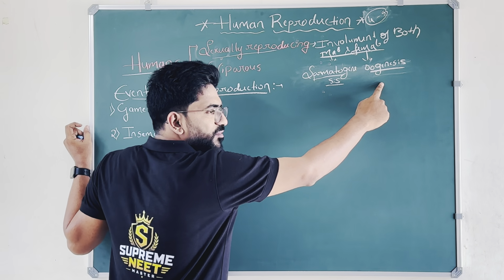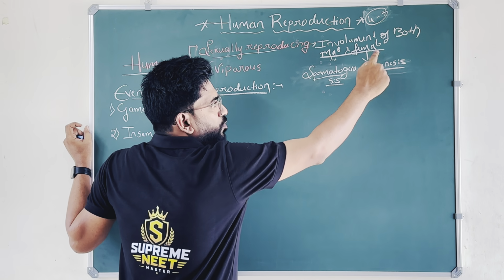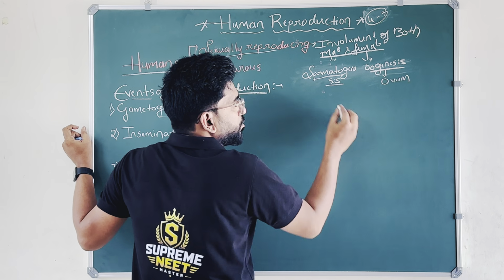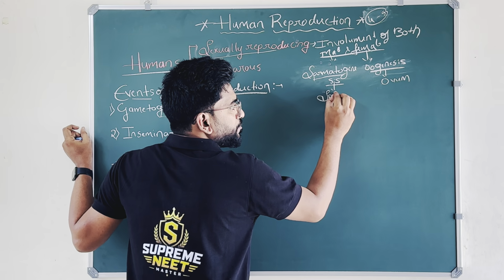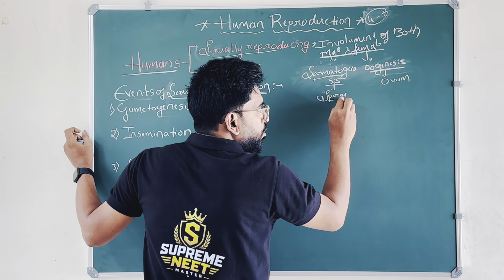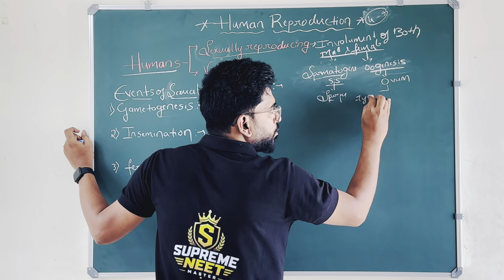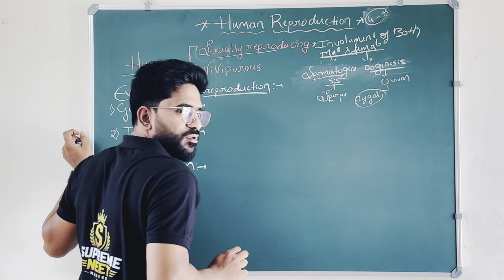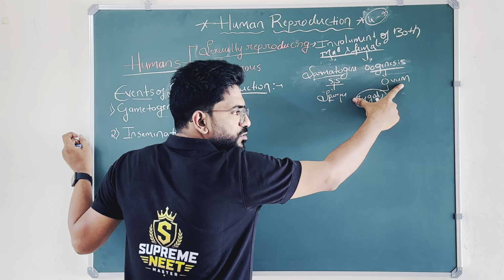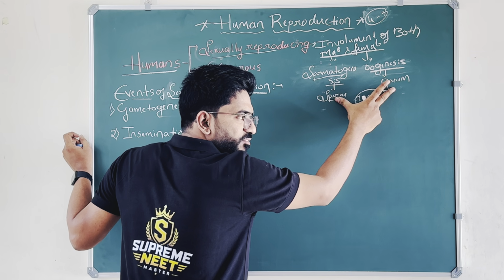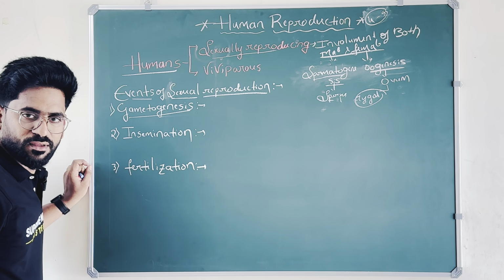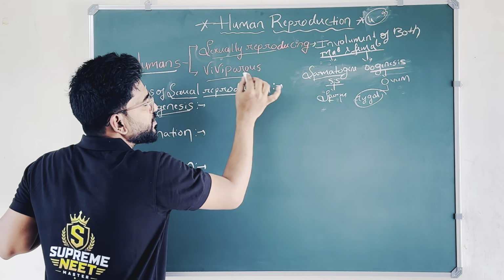Similarly, oogenesis takes place in humans. Through oogenesis, ovum is produced; through spermatogenesis, sperm is produced. Then the sperm and ovum fuse to form a zygote. This is the male gamete, this is the female gamete, and these two fuse to form a zygote. The production of male and female gametes is called gametogenesis.